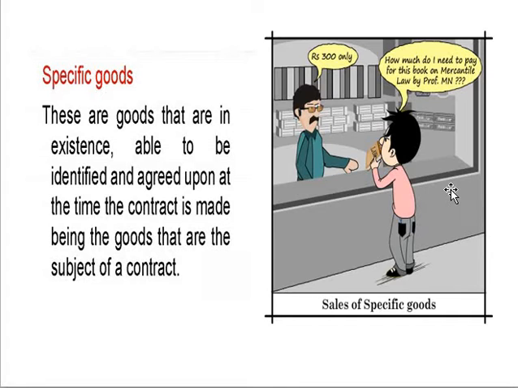So these are goods that are in existence, able to be identified and agreed upon at the time the contract is made, being the goods that are to be the subject of the contract.